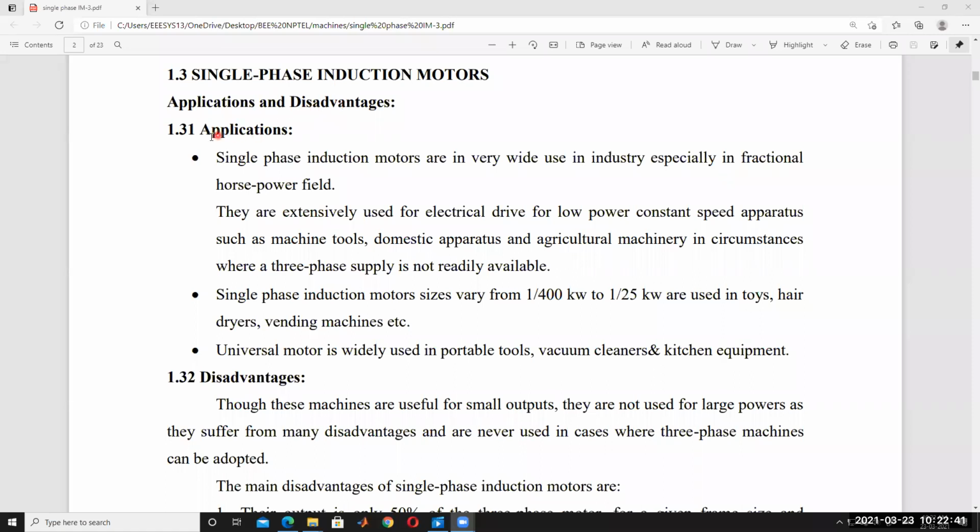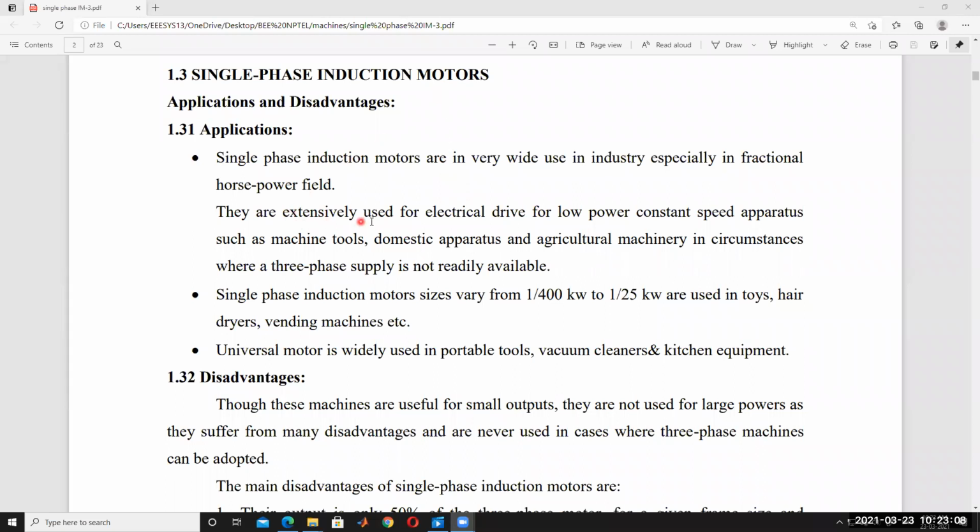First, applications. Single phase induction motors are very widely used in industry, especially in the fractional horsepower field. They are used for small load applications, fractional horsepower applications only.